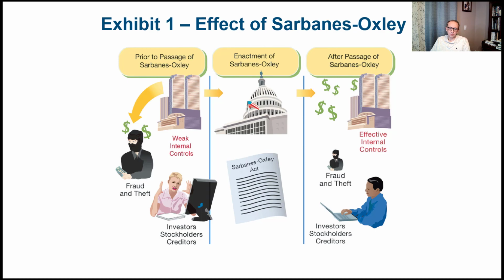Now there are more requirements for effective internal controls by all publicly traded companies. Of course, fraud and theft decreased significantly. It's not eliminated, but it's decreased significantly. And of course, investors, stockholders, and creditors, or these stakeholders, they have more trust now in the financial records and companies and the effectiveness of the business's internal controls.